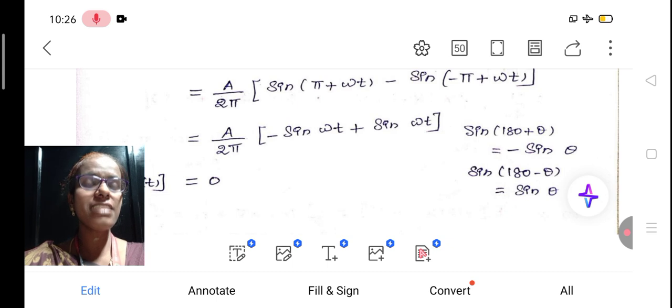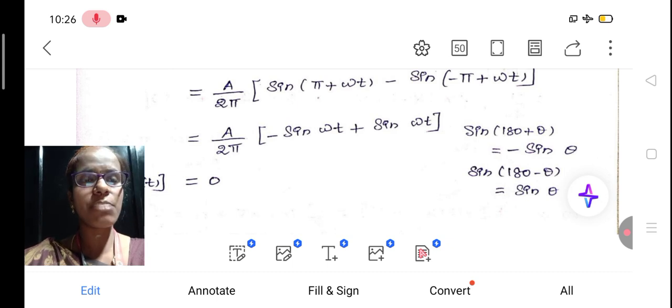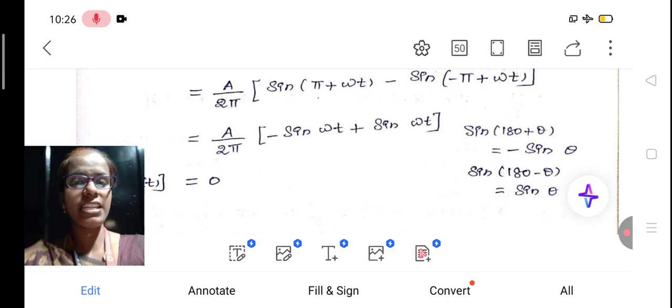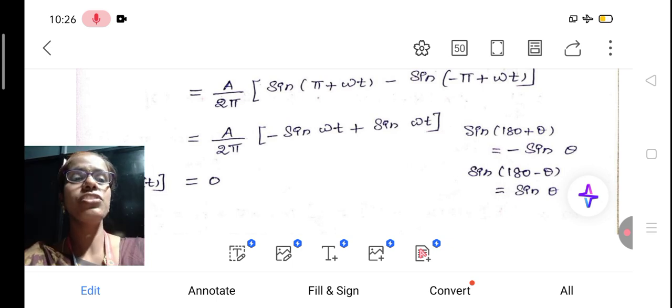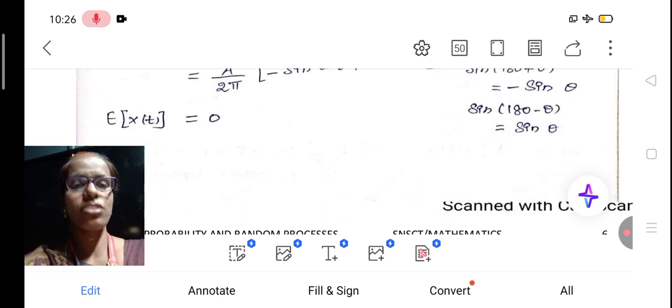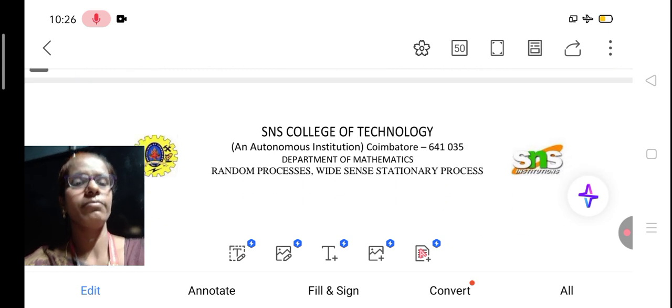In the second case you can take one minus inside the bracket. So we get sine of minus, and sine of minus is minus sine. Already there is one minus in the middle, so minus into minus is plus. So sine of pi minus omega t is the second term, which is nothing but 180 minus theta, and 180 minus theta is sine theta. So sine omega t. That will be cancelled. Finally we get the answer as 0, which is the constant. So the first thing is over.